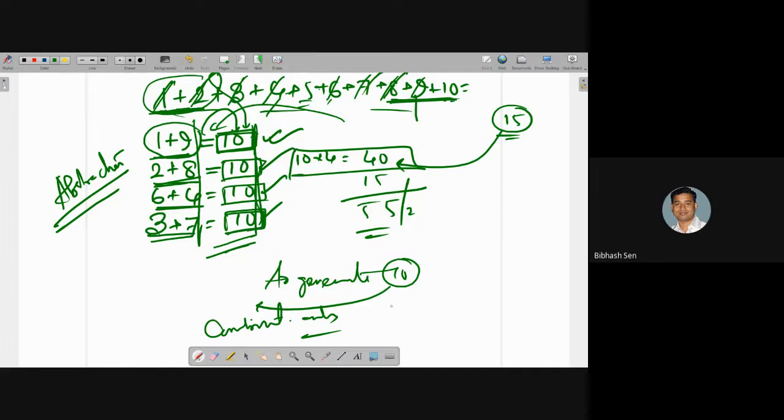Yes, yeah, I'm not getting your question. Can you repeat it? Yes, sir, I am getting that point. Okay, combining these digits, we get 10. But why are we multiplying by 4?